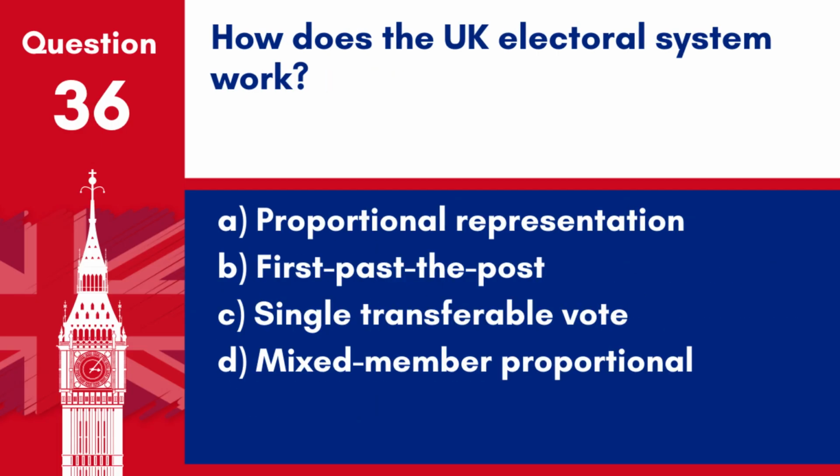Question 36. How does the UK electoral system work? A. Proportional representation. B. First past the post. C. Single transferable vote. D. Mixed member proportional. Answer B. First past the post. The UK primarily uses the first past the post electoral system for general elections, where the candidate with the most votes in a constituency wins.